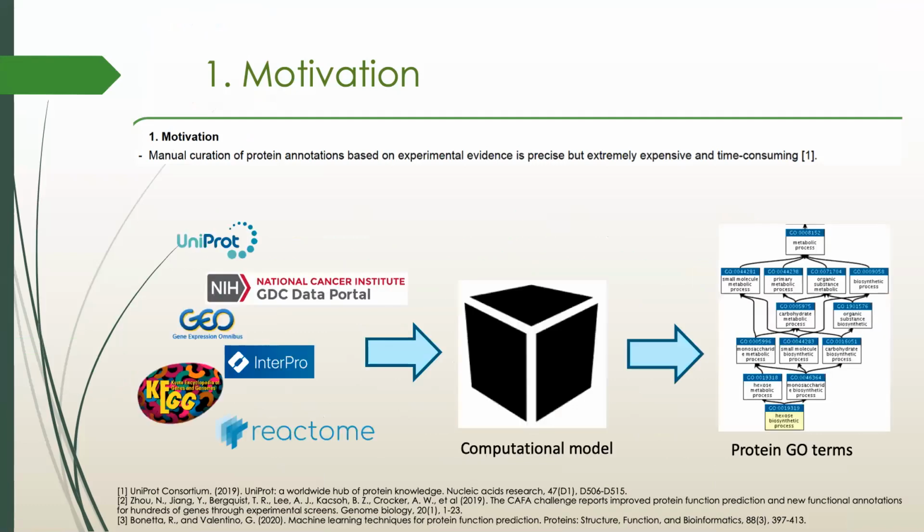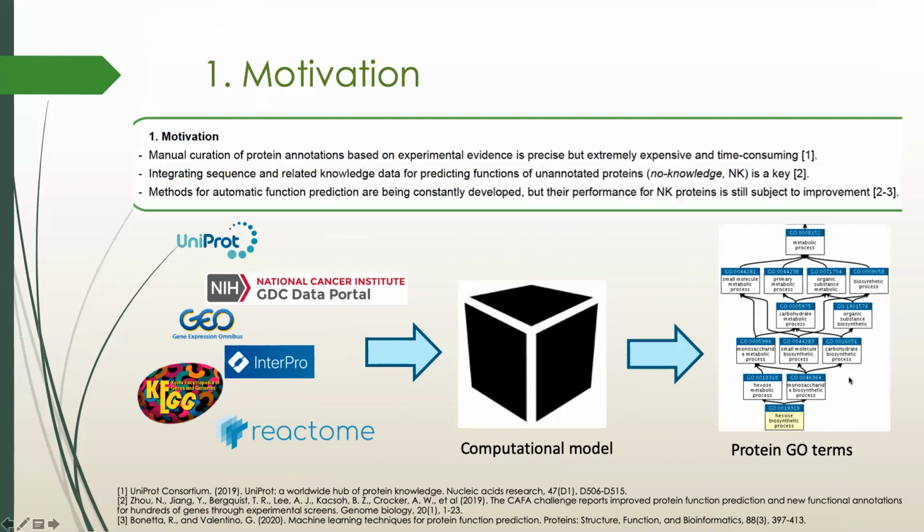So, for this reason, the community has been extensively working on the development of computational models able to process data from multiple sources to automatically predict protein functions. Especially for those proteins that have not been previously annotated, known as no knowledge or NK proteins, integrating knowledge from multiple sources is key to develop precise models. Although many computational models for predicting gene ontology terms describing protein functions have been developed, their performance is still subject to improvement, even more for those NK proteins.